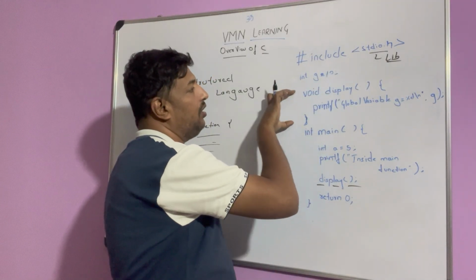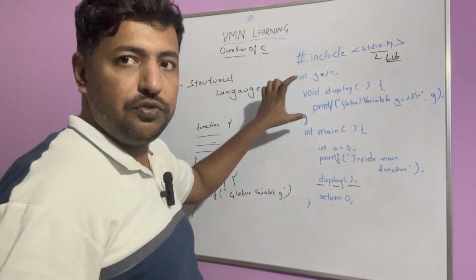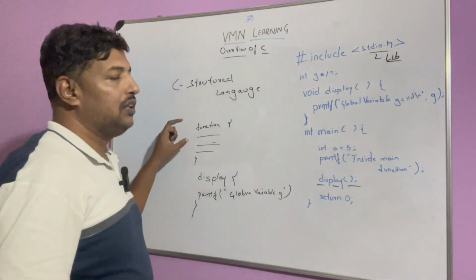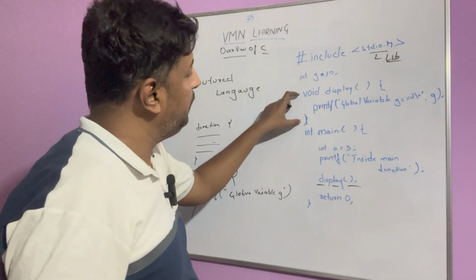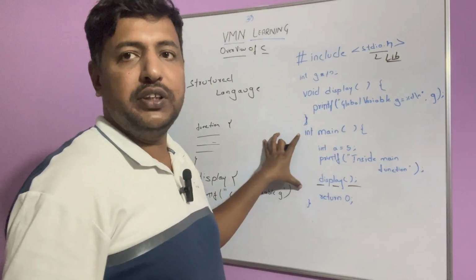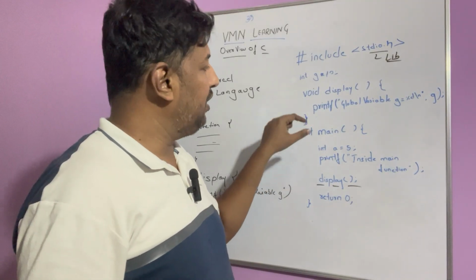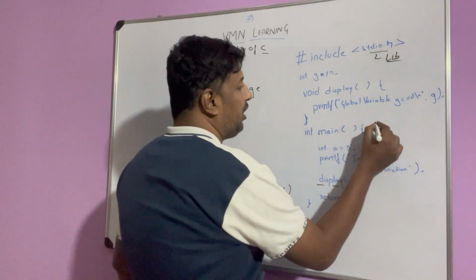We have a function called display, which is a set of statements for a logical work. And we have a main function which is executed when the program is executed. The main function is the starting point. Okay, this is called a starting point.